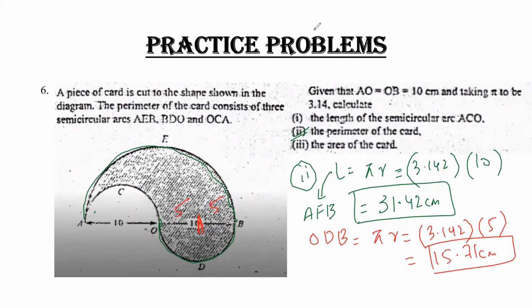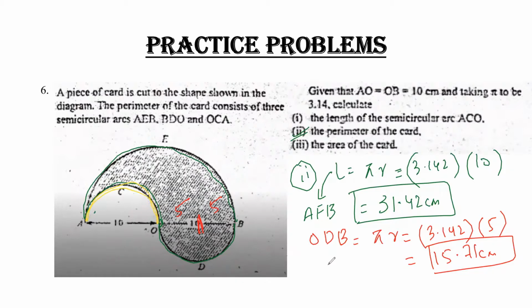Similarly, for the third part of the card, which is basically the outline of this, this is the outline.